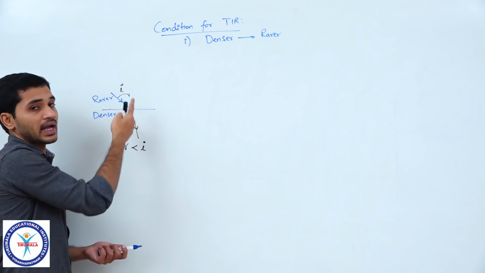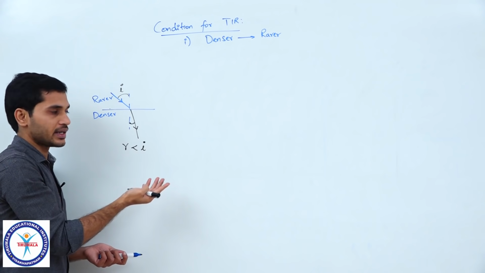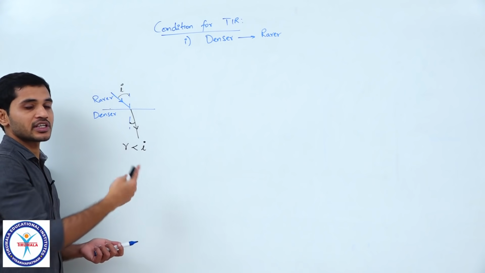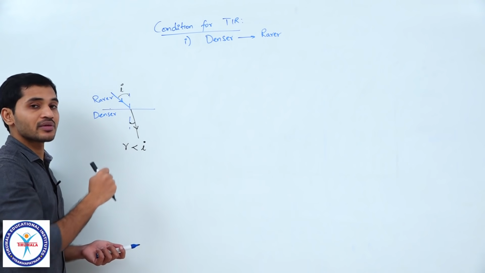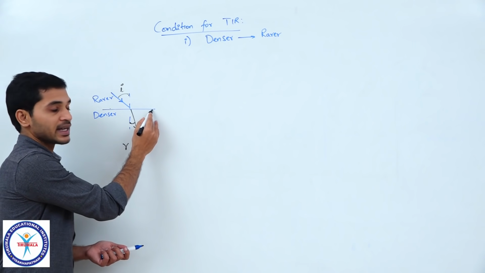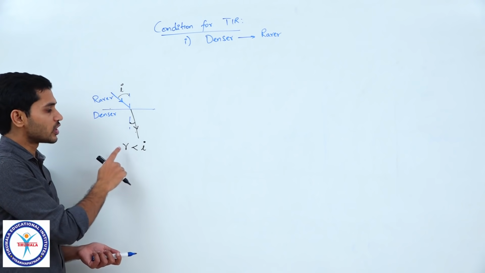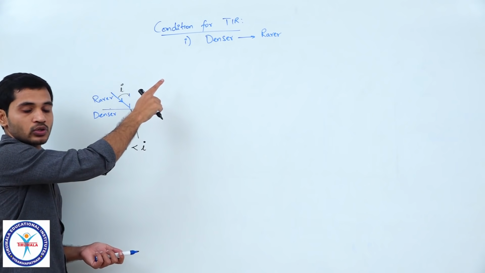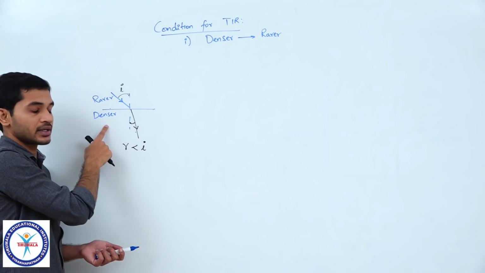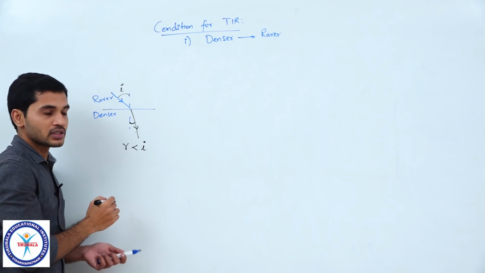So r will always be less than 90, which means the light ray can enter into the next medium without any problem. The problem comes in the earlier case, where the refracted ray has already reached 90 degrees, and when I further increase the angle, it just reflects back into the same medium. So, keep in mind, TIR, total internal reflection, does not happen when a light ray is incident from rarer to denser. The light ray just refracts and enters at a lesser angle, clear.